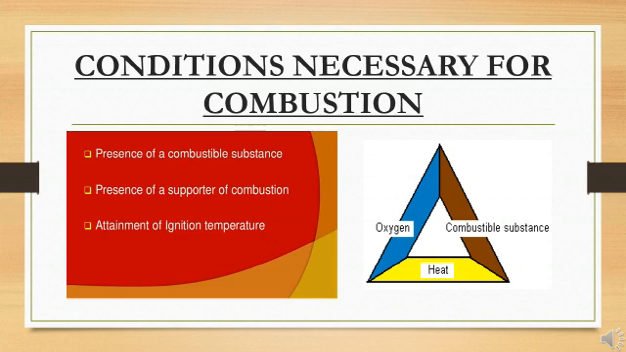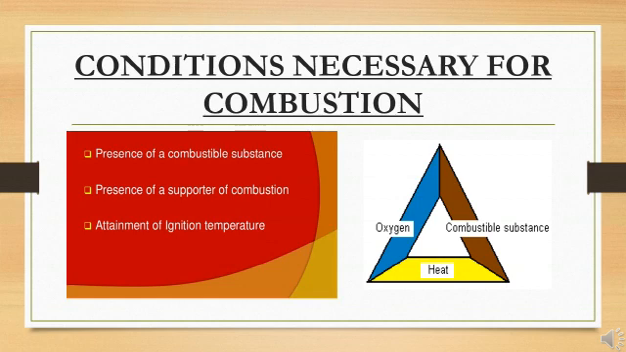The first one, we are going to describe each one. That is the first one, combustion takes place only if a combustible substance is present. For example, wood, paper and kerosene. The second one, that is the presence of supporter of combustion, that is oxygen, because oxygen is the only gas that supports combustion.